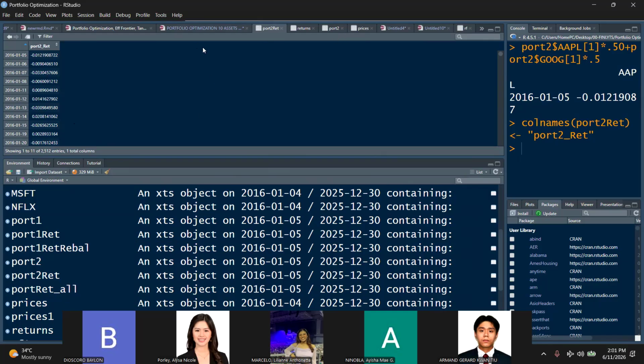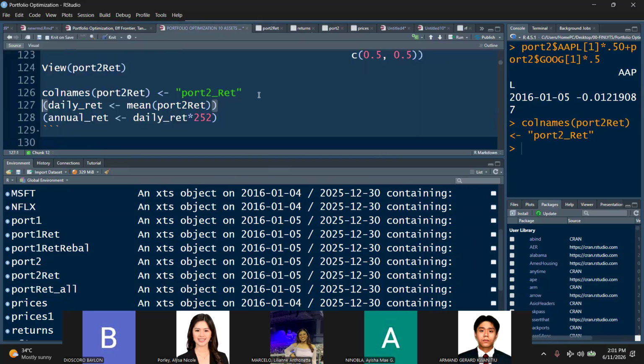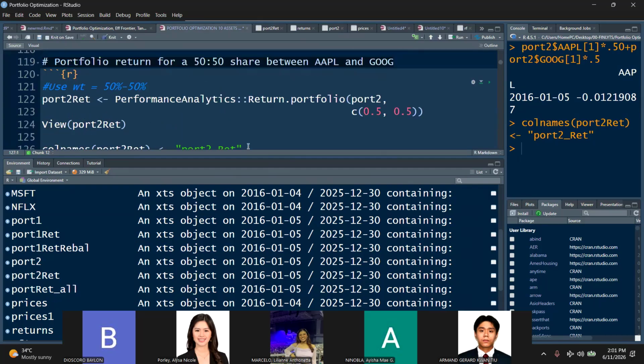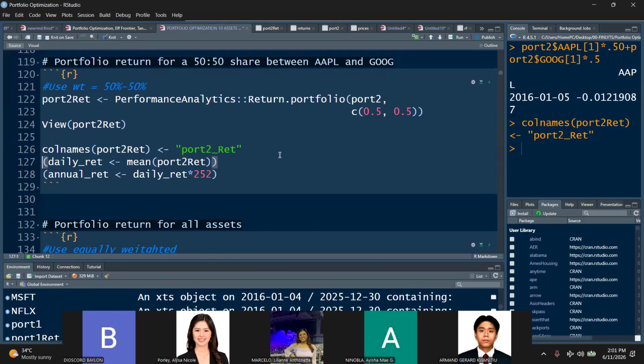Okay. So where are we, class? We have changed the name, class, and then we can compute for the average daily return. How do we get the average return? Let's change this average daily ret. Just make it daily ret.